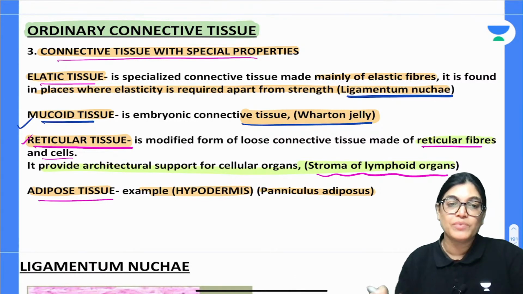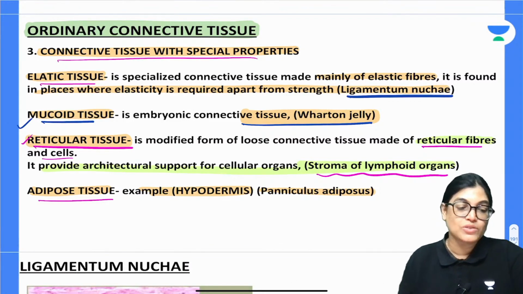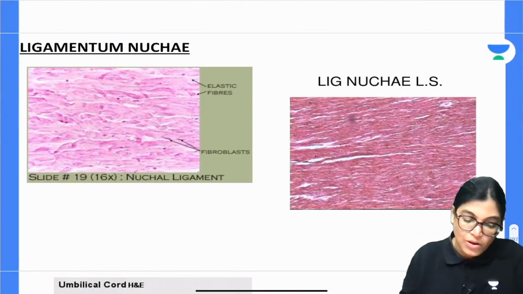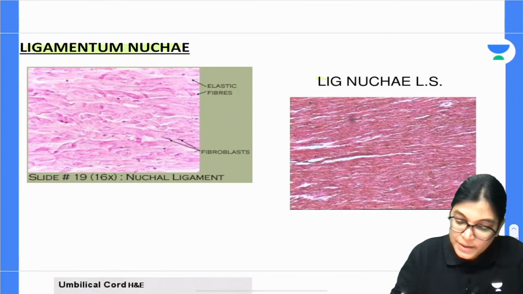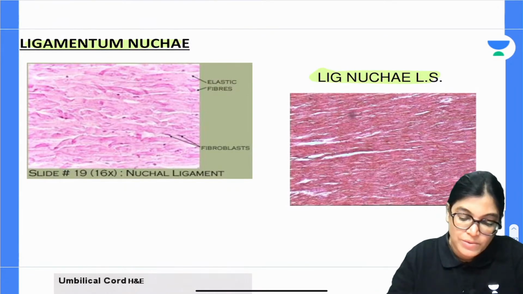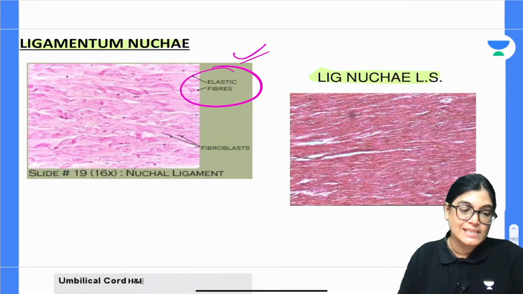Ligamentum nuchae is an example of elasticity, elastic tissue. Mucoid tissue is in the embryonic connective tissue, Wharton's jelly. Adipose tissue is present just below the skin; it is called panniculus adiposus. Now, you can also appreciate the ligamentum nuchae. You can see the ligamentum nuchae is full of elastic fibers.